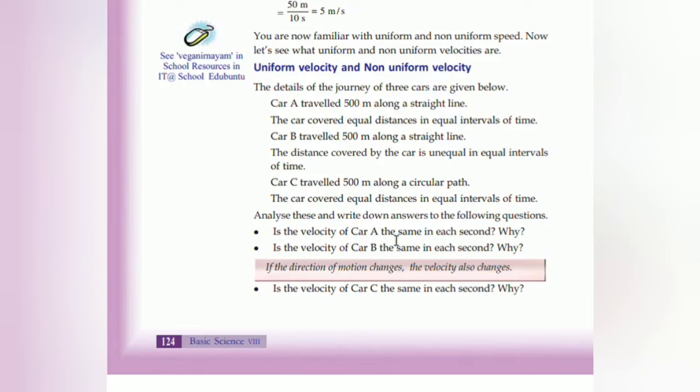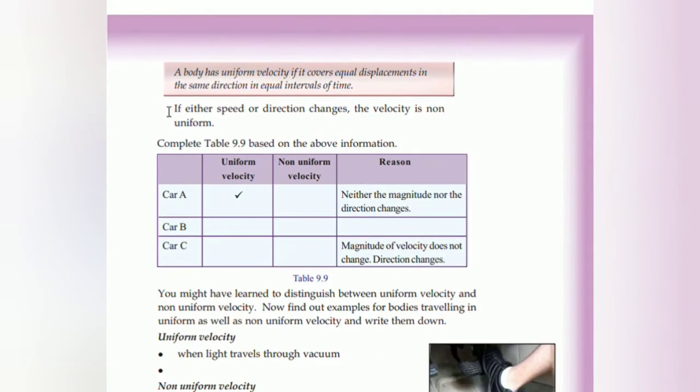Analyze, is the velocity of the car the same in each second? A: Why? Velocity will be the same because it is in uniform motion. B: It is not the same, it is non-uniform motion. And if the direction of motion changes, what happens? The velocity also changes.